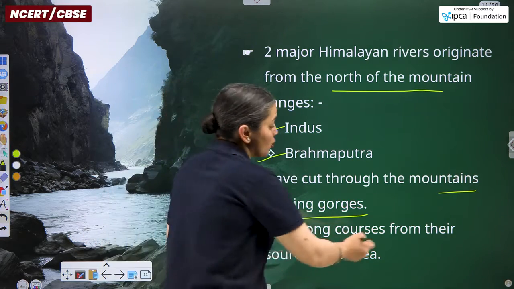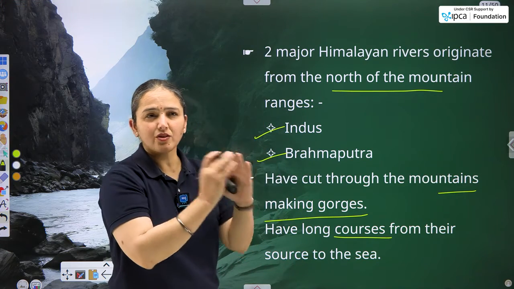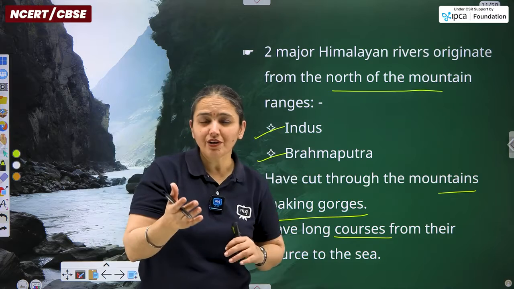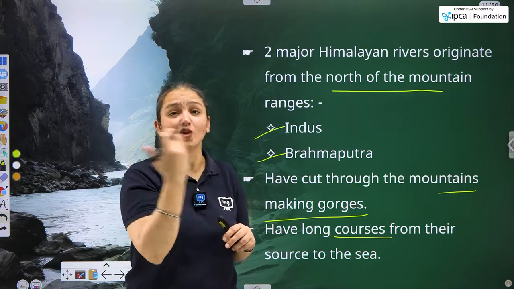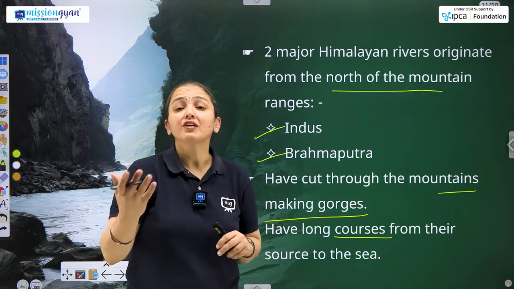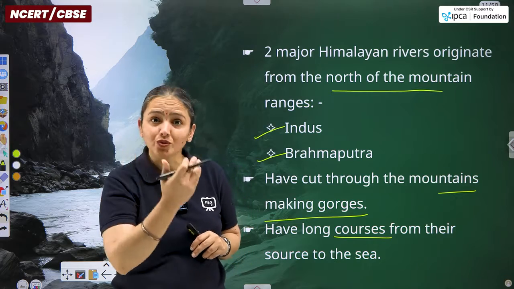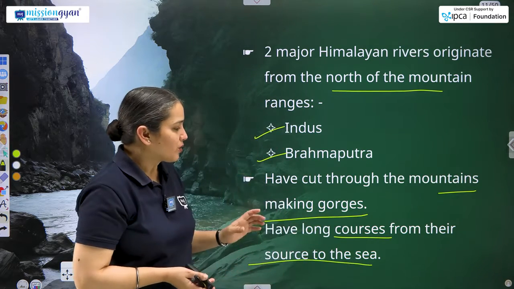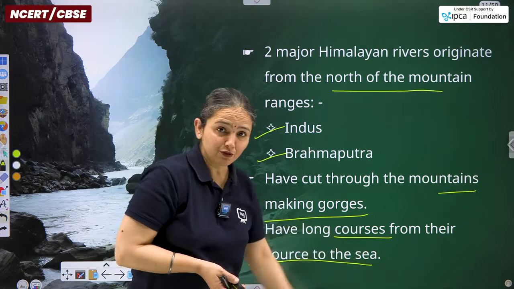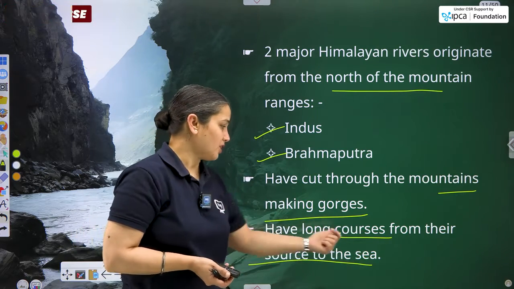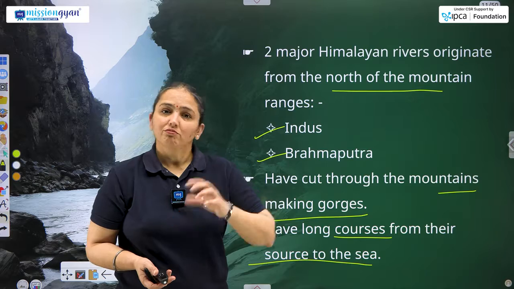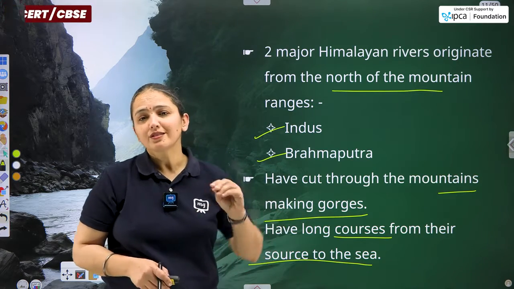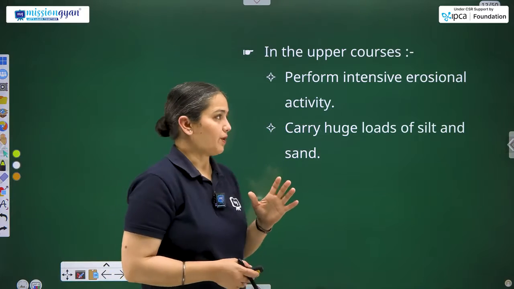They have long courses, meaning passage, journey. In terms of journey, the Ganga is the largest river of India, with a length of 2,500 kilometers. That is what courses refers to: from their source to the sea. So we are going to discuss the different types of courses, from where they originate till they exit, giving the outlet of their water into the sea or the ocean.